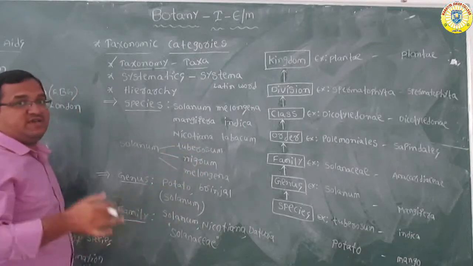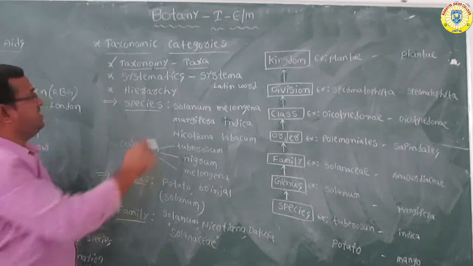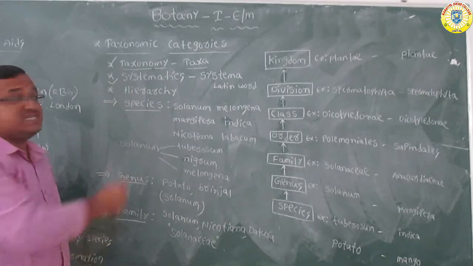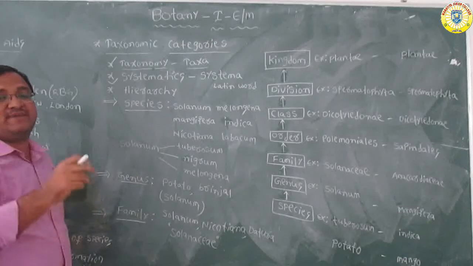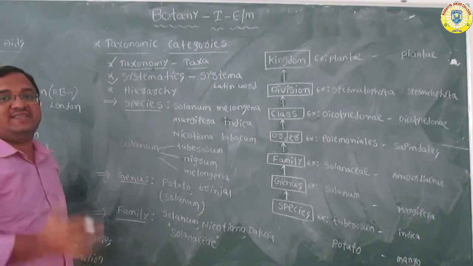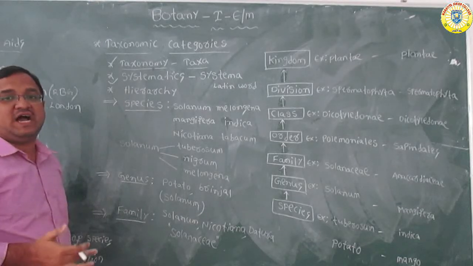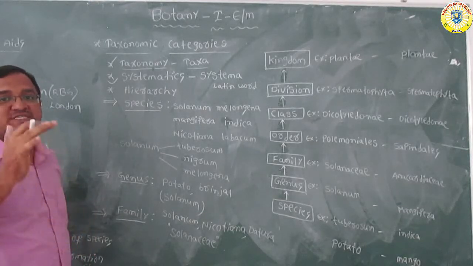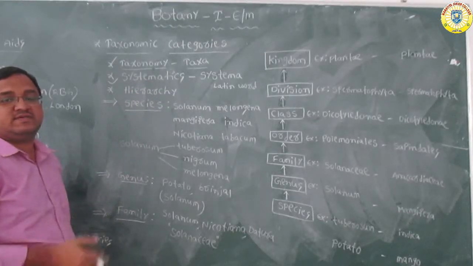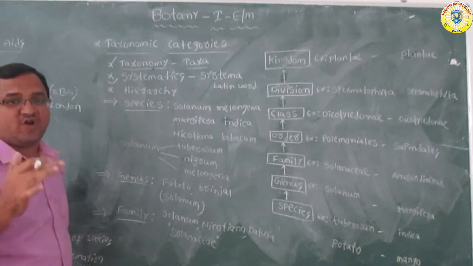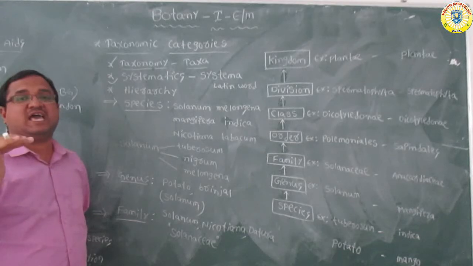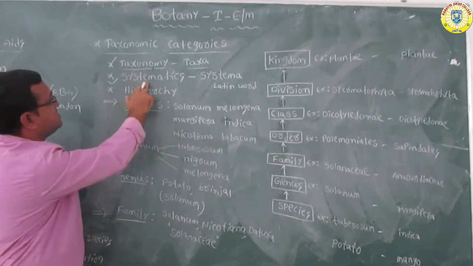And one more important definition you should remember: what is systematics? Systematics means the study of different kinds of organisms and their diversities, that is, their differences, and also the relationships and similarities among them.